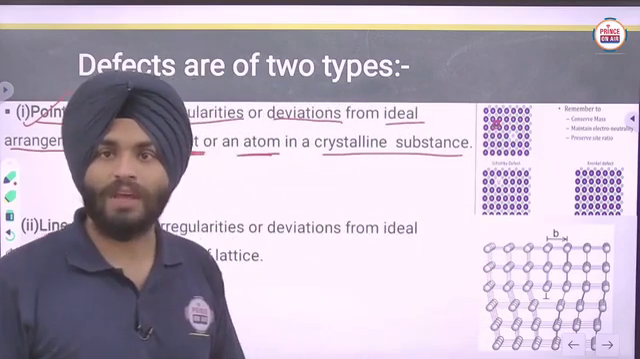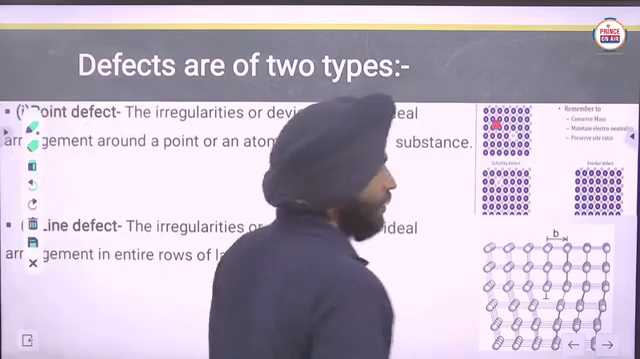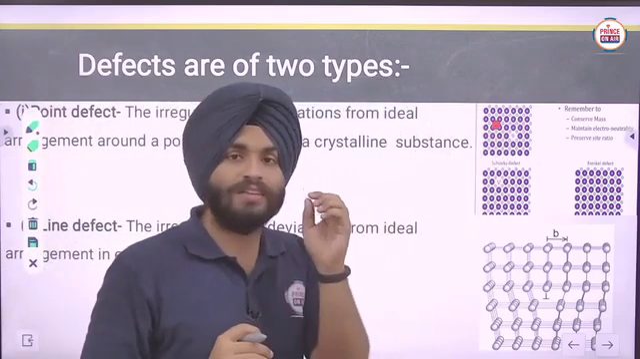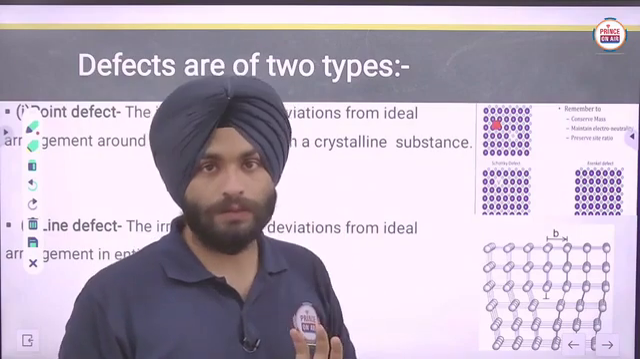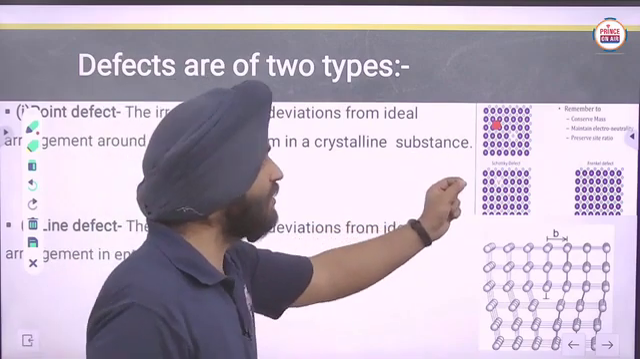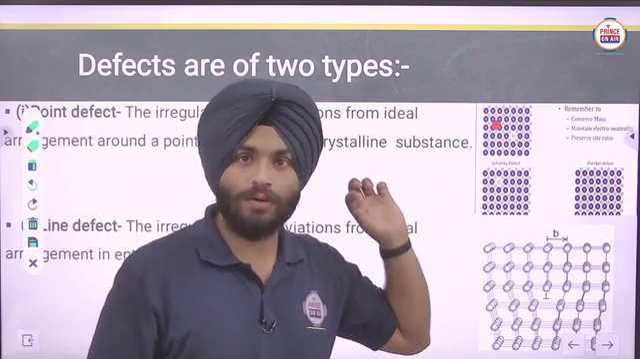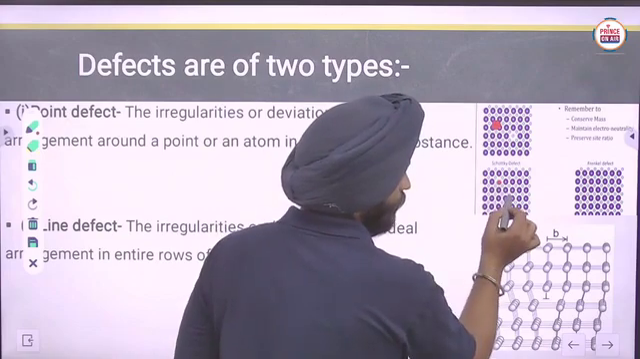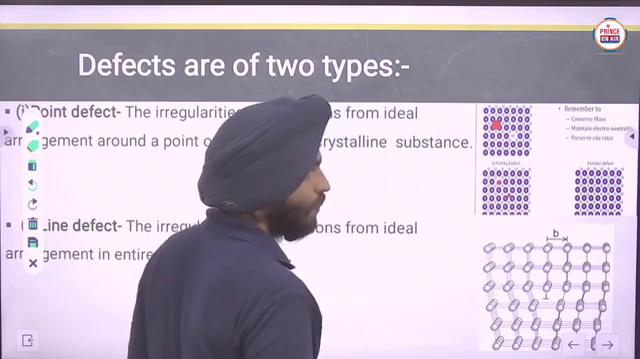Okay, can you see this? Yeah, that is just in between the actual arrangement of particles, or you can say in place of one blue particle. That's occurring now. So it is showing the irregularity. Clear? Similarly, here you can see these particles are missing. Okay, clear?